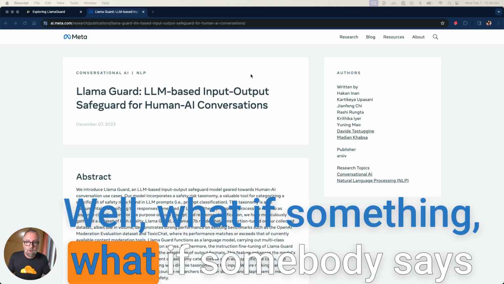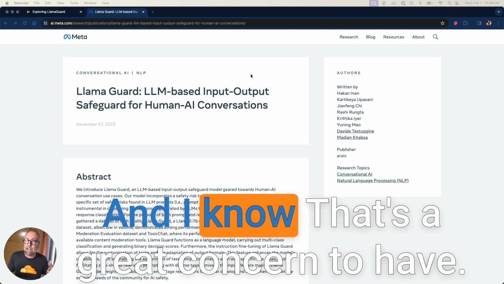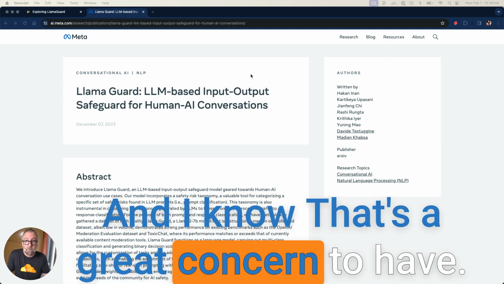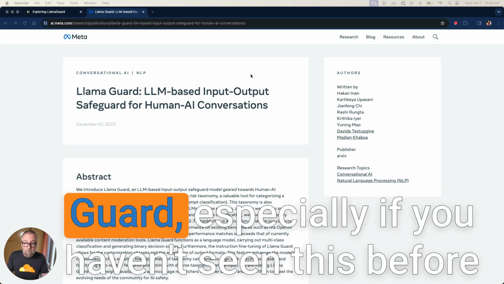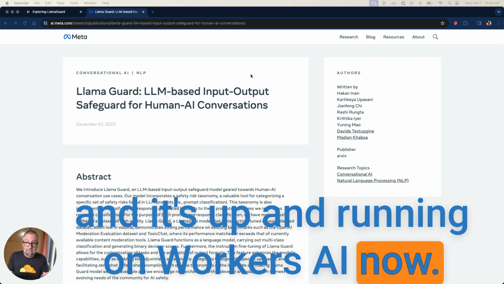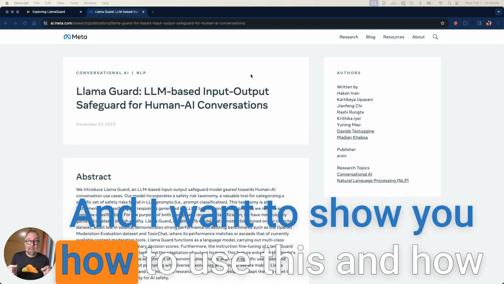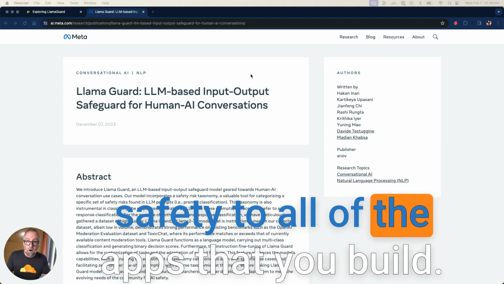Well, what if somebody says something dangerous? What if the AI says something embarrassing? And I know that's a great concern to have. And I am so excited to show you Llama Guard, especially if you haven't seen this before. And it's up and running on Workers AI now. I want to show you how to use this and how to think about it and how to add some additional safety to all of the apps that you build.